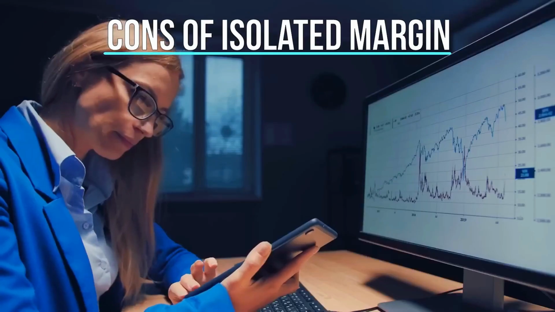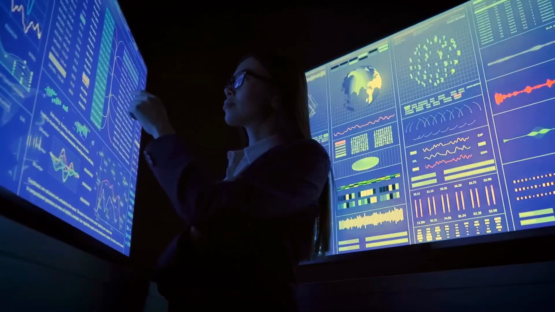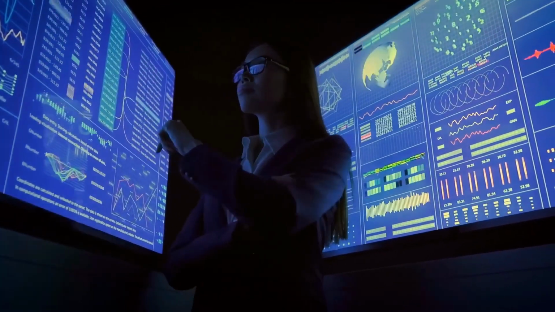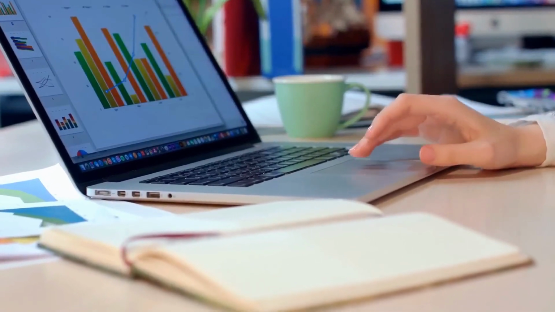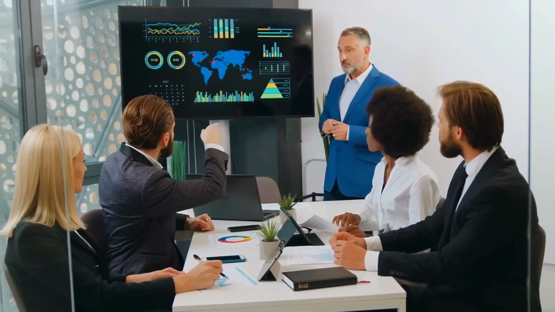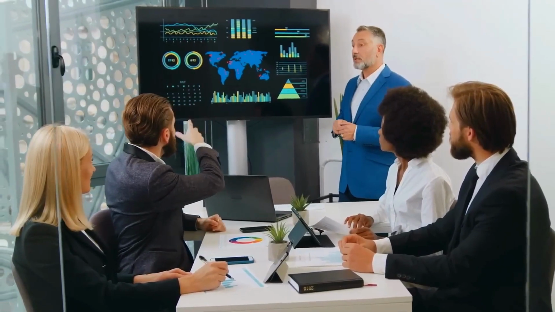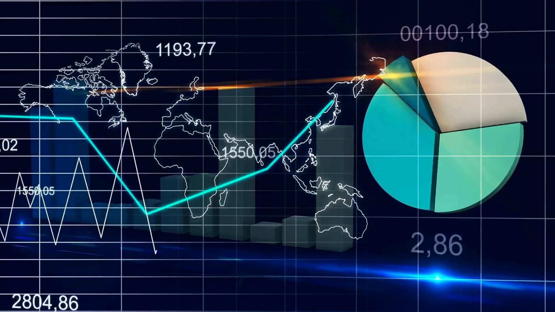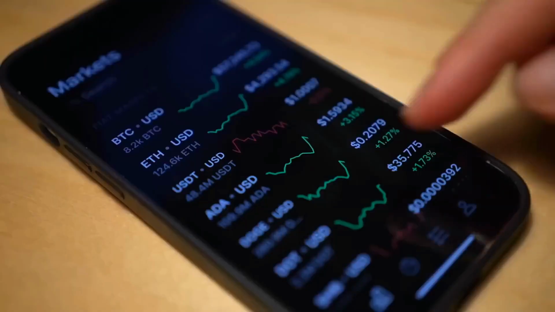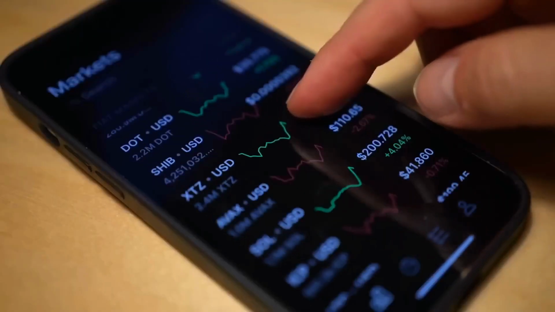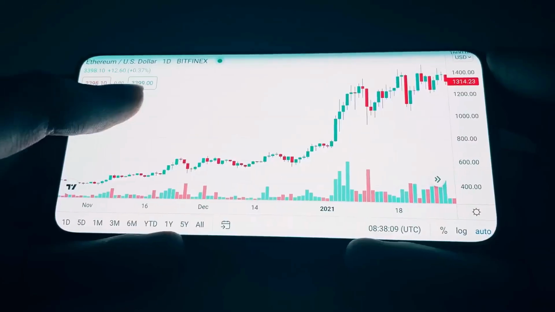Requires close monitoring. Since only a specific portion of funds is backing a position, you might need to monitor the trade more closely to avoid liquidation. Limited leverage. If a trade starts to move against you and nears liquidation, you can't tap into the rest of your account funds automatically to prevent it. You'd have to manually add more funds to the isolated margin. Management overhead. Juggling multiple isolated margins for different trades might be complex, especially for beginners or those managing numerous positions.